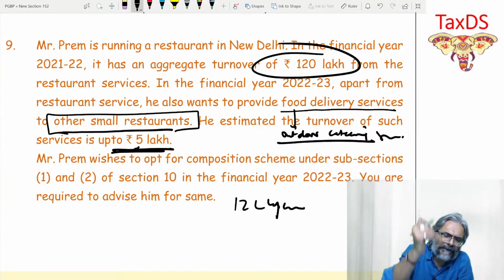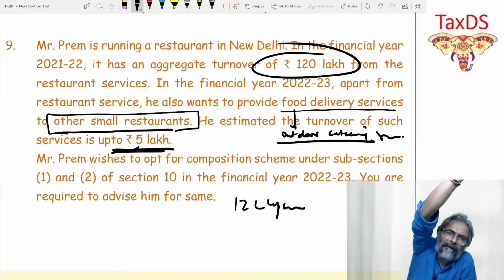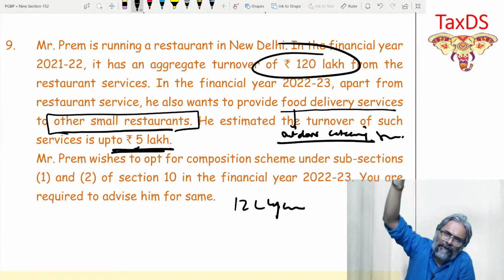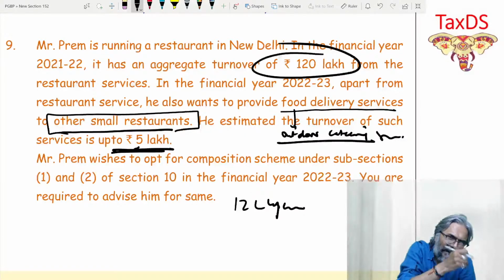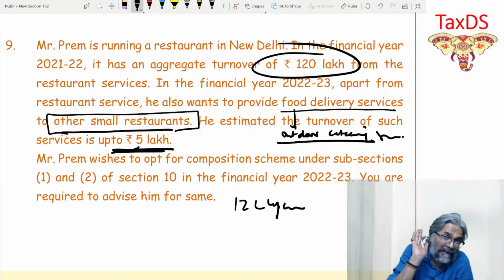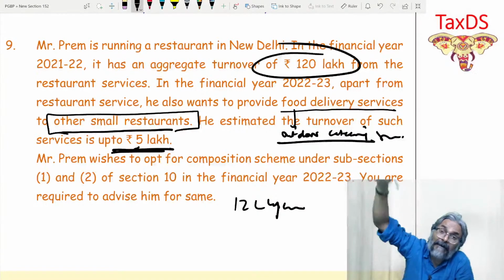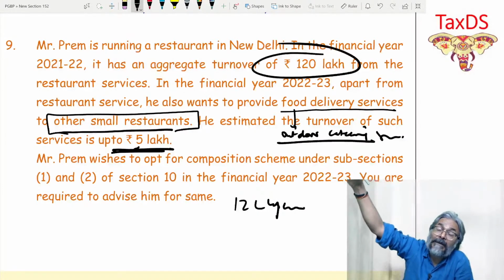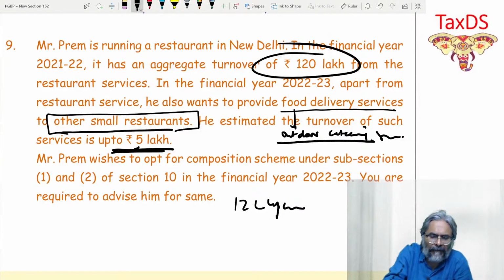Now in this case, students, what statement are you going to prepare? Eligibility. So turnover of the previous year. What is the condition? Should not exceed 150 lakhs. In the remark side, yes, the condition is satisfied. Then what is the second point that you're going to write in the statement? Marginal service. What is the threshold? You will put the upper limit and then remark that in the current year, the marginal service value is 5 lakhs. Therefore, it doesn't exceed the threshold limit and accordingly is eligible for the composition.